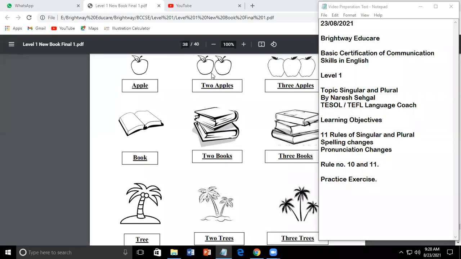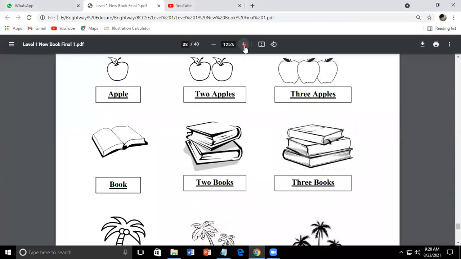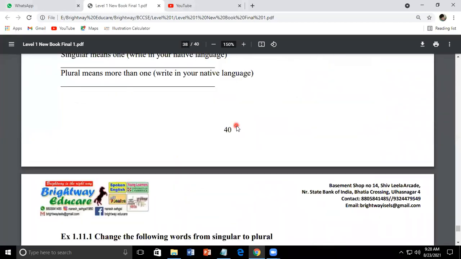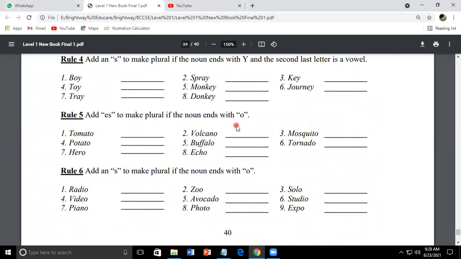Hello friends, welcome to our last video for the series of singular and plural. We have completed till rule number 9. Today we will be learning rule number 10, 11, and along with that we will be doing one practice exercise. So let's start. Let's directly go to rule number 10.